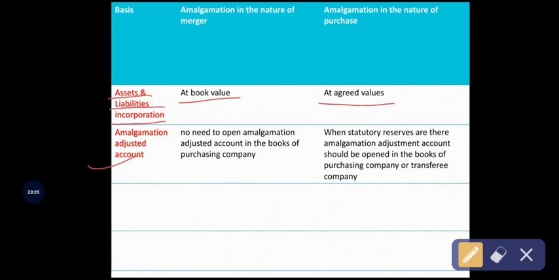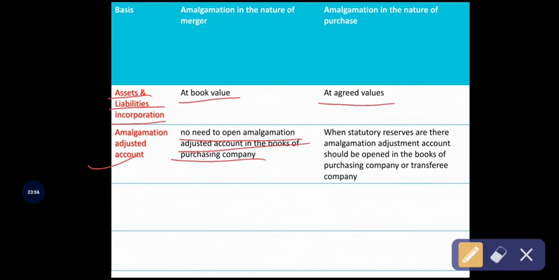ಓಕೆ, ಸೊ ಐ ವಿಲ್ ಟೆಲ್ ಯು why we are going to open the amalgamation adjustment account while doing the problem. So don't get confused here. So you have to understand, no need to open amalgamation adjustment account in the books of purchasing company. Okay, so in case of amalgamation in the nature of merger, the companies need not open the amalgamation adjustment account in the books of purchasing company.